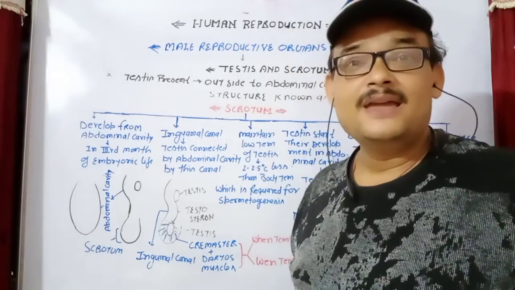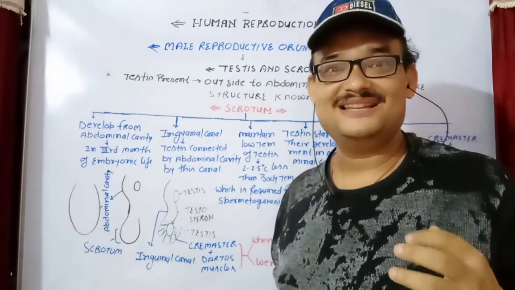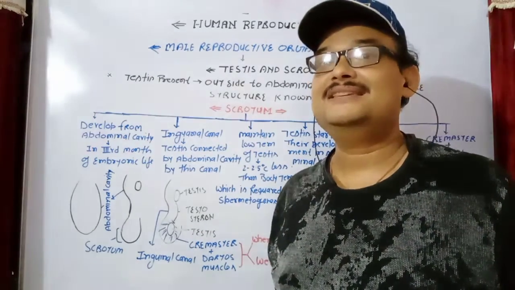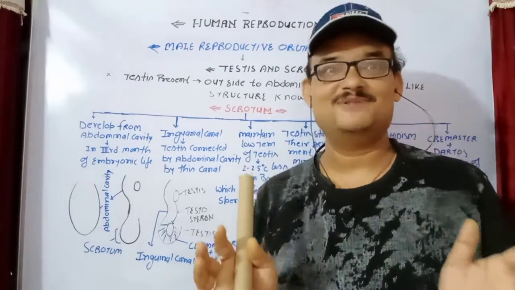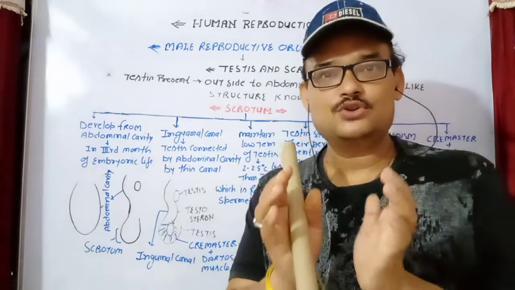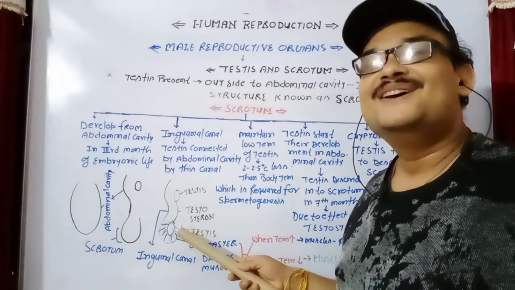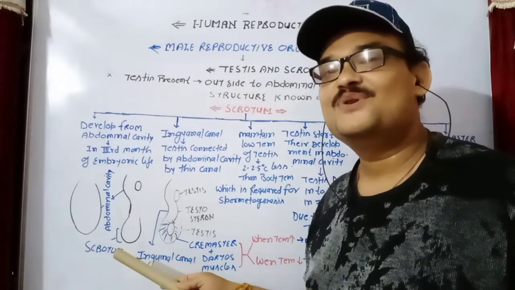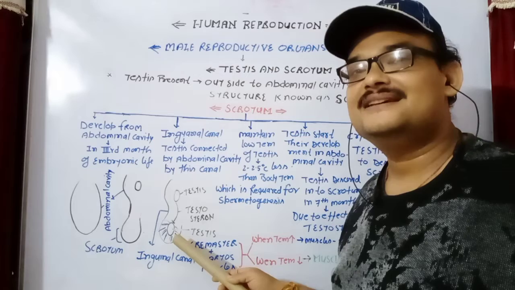Suppose in the summer season when the temperature is more, at this time these muscles are relaxed. When these muscles are relaxed, automatically the size of the scrotum increases. When the surface area of the scrotum increases, the heat loss is more, so automatically the temperature slightly decreases.